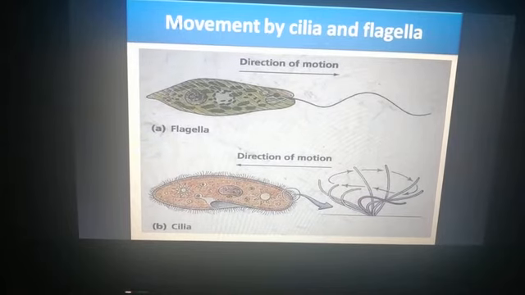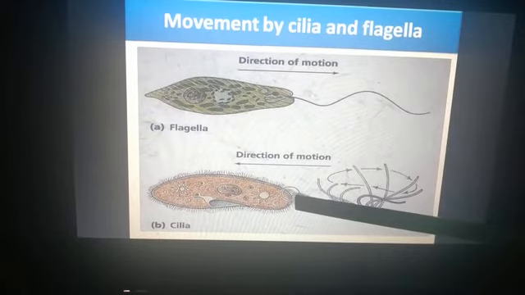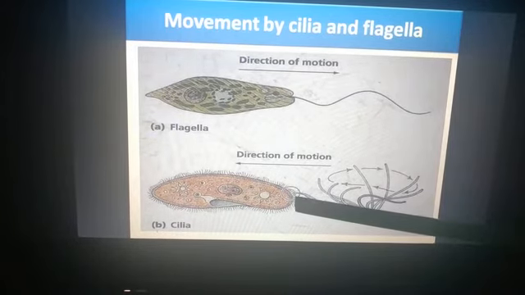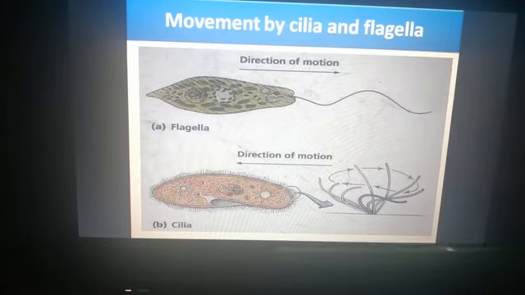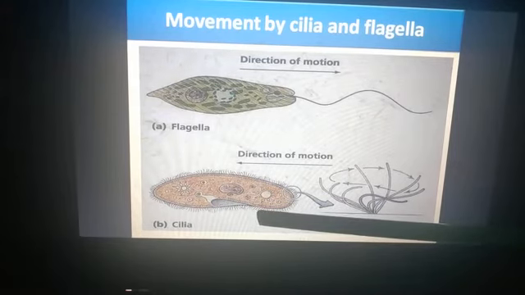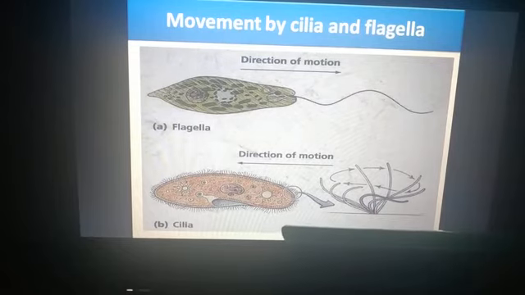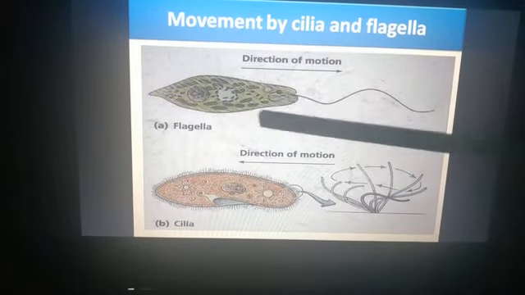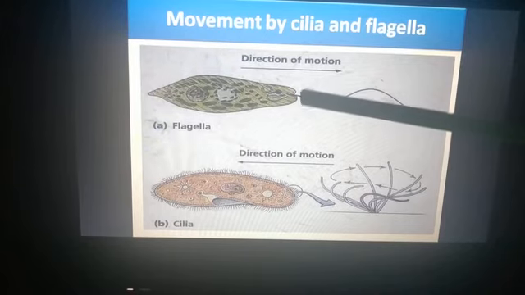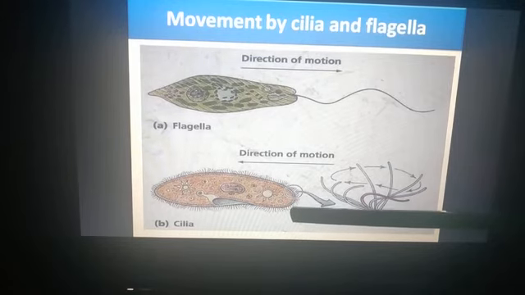Cilia are very small hair-like structures, and they are present on the surface of the cell in much greater number. So the first difference is that the size of cilia is much smaller compared to flagella, and cilia are present in large number. You can see here many small hair-like structures, present in more quantity compared to flagella.